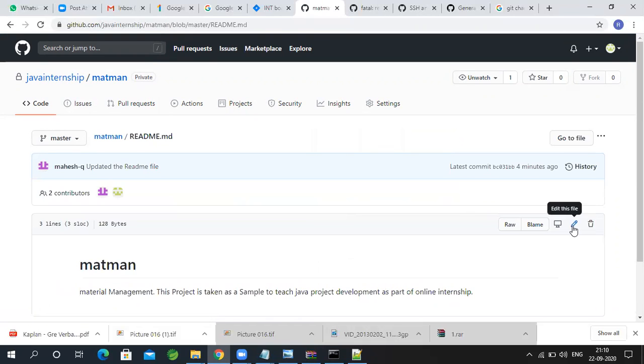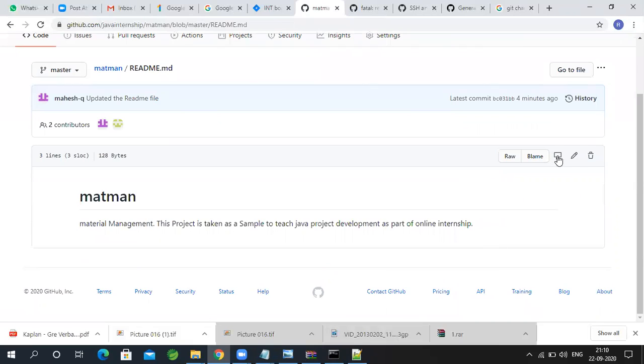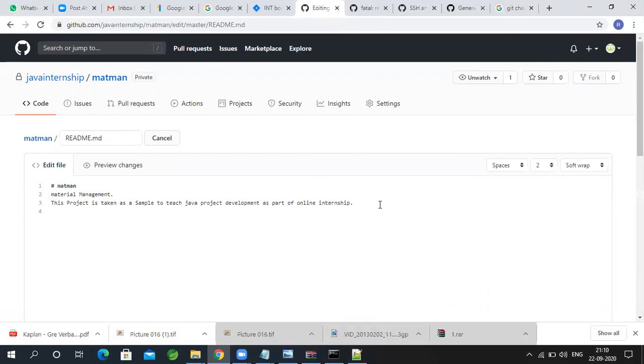Can I change this file from here? Yes, I think I can change this file. Yes, I'm editing this file.